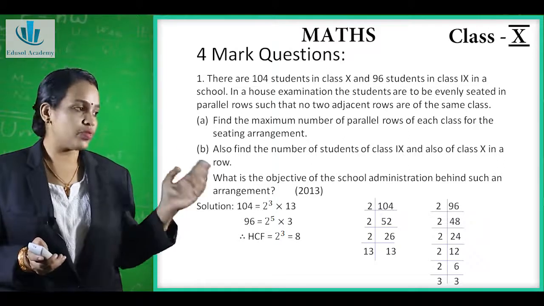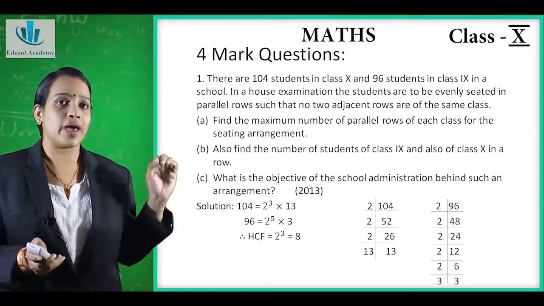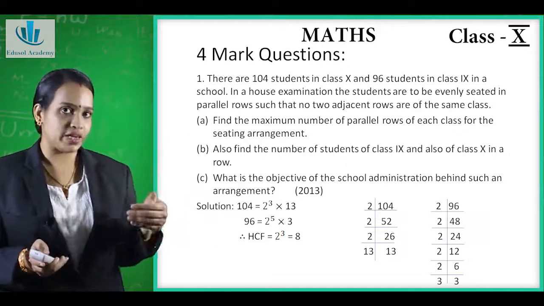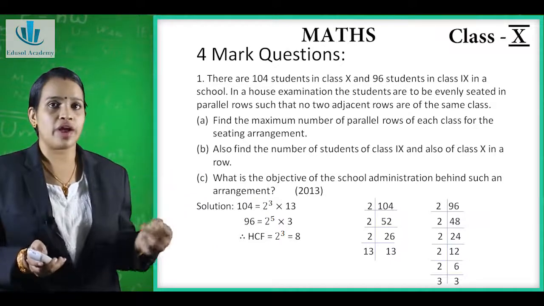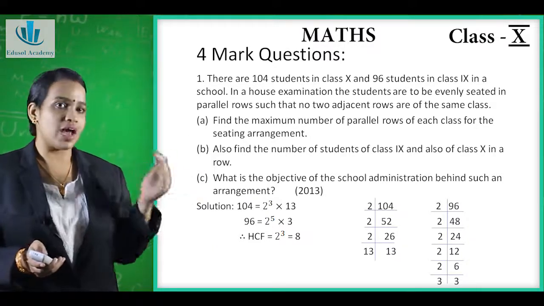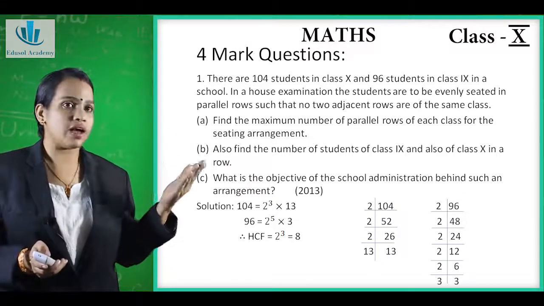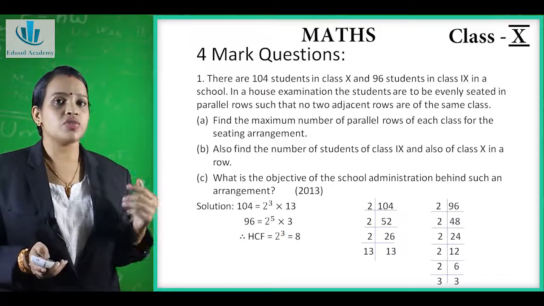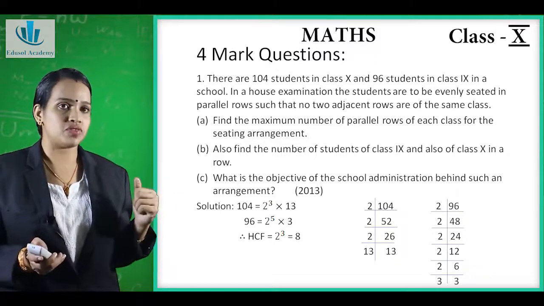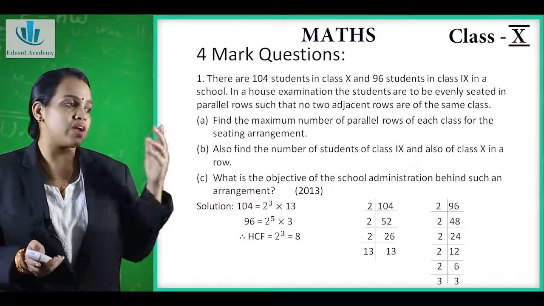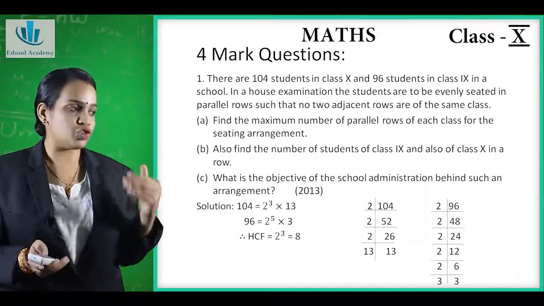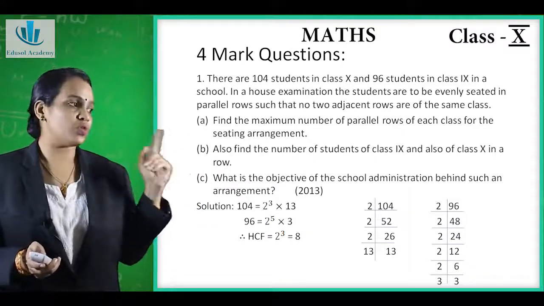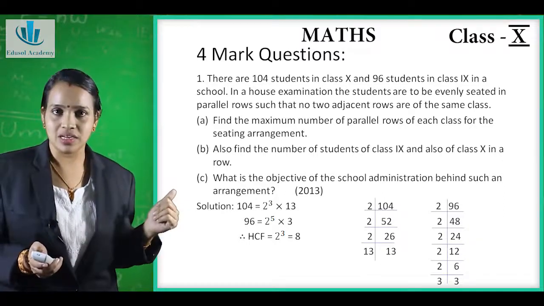Okay. Now what we have to find out? We have to find out the maximum number of parallel rows of each class for the seating arrangement. Second, we have to find the number of students of class 9 and also the number of students of class 10 in a row. Now the third question, what is the objective of school administration behind such an arrangement? That means why they are making such an arrangement, that we have to find out. So let's begin. You can see this question has appeared in the year 2013.